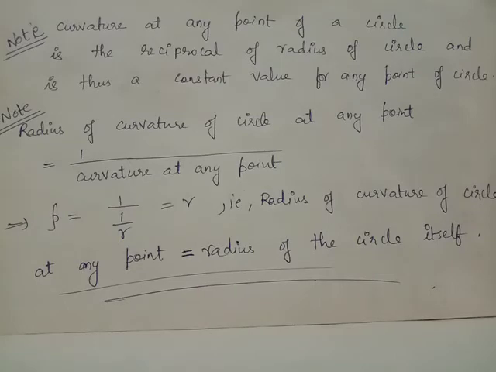Curvature at any point on the circle is thus a constant value, and the value will be the reciprocal of the radius of the circle. Radius of curvature at any point of the circle will also be a constant value, and the value will be the radius r. When you consider a straight line as a circle with infinite radius, we have curvature equals 0 at every point on the straight line, and radius of curvature equals infinity at any point on the straight line.